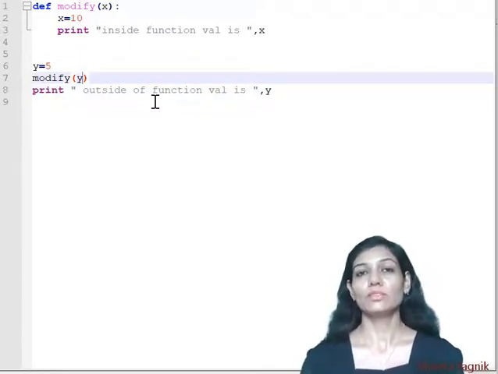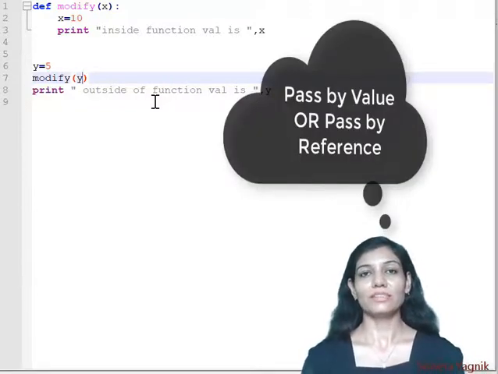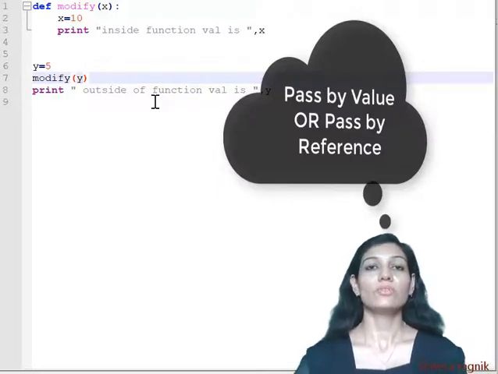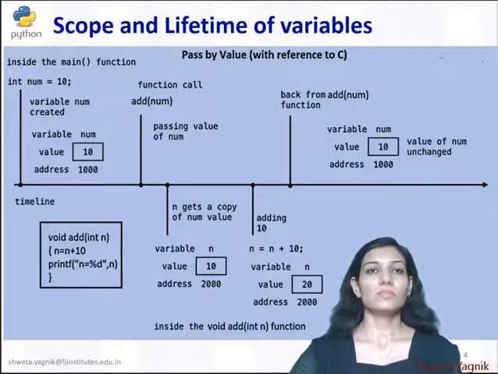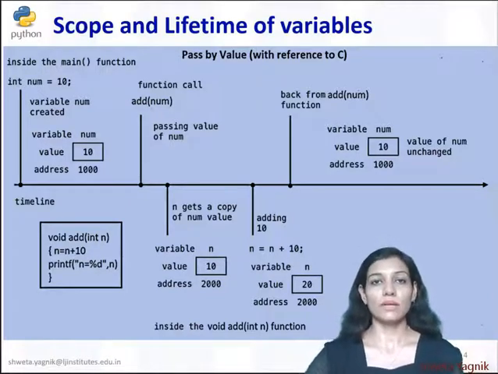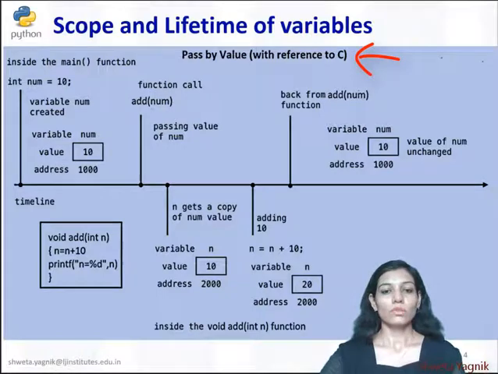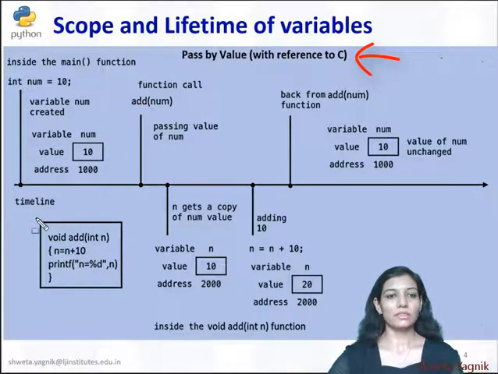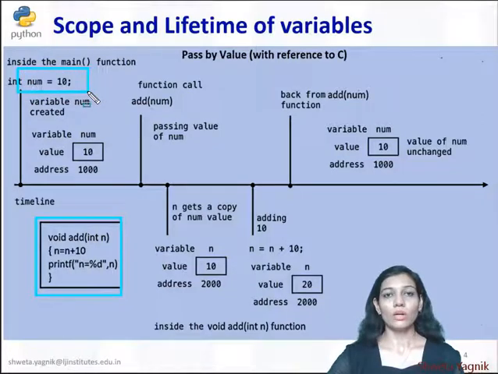I hope these two buzzwords come to your mind when we were dealing with C. In C we have this theory, pass by value and pass by reference. So it is time to recall that. This picture shows the pass by value concept in C. So what is happening over here? I am defining one function that is written over here. The name of the function is add and it is accepting one argument, integer n, and it is incrementing it by 10. Now if we explore what is happening in main, here we can see we have one variable called num, value is 10, and here is the memory. Let us see what is happening with reference to memory.